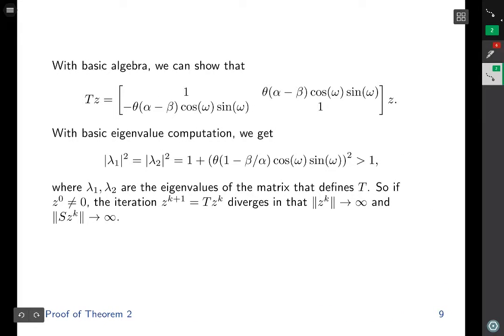With basic algebra, which I will not go through, we can verify that the output of the fixed point mapping is of this form. With basic computation, we can show that the eigenvalues of this matrix are of this form, and we can show that this quantity is strictly bigger than 1. Therefore, for any starting point, the fixed point iteration diverges in the sense that the iterates go to infinity and that the output of the solution mapping goes to infinity.